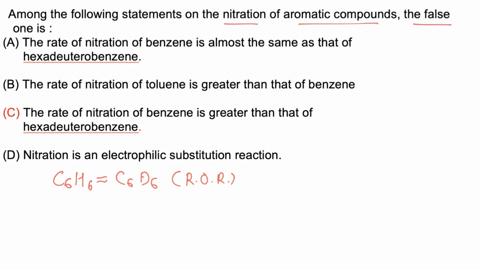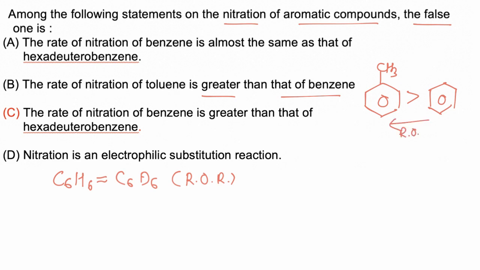Next, the rate of nitration of toluene is greater than that of benzene. This statement is also correct. If we take benzene and toluene, toluene has higher electron density than benzene, and the rate of electrophilic aromatic substitution depends on electron density on the benzene ring. So statement 2 is also correct.